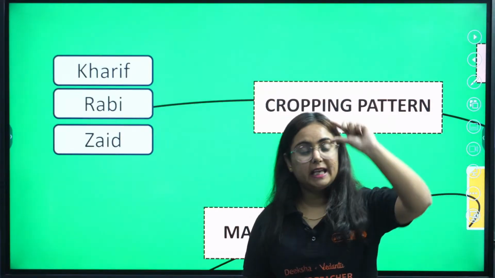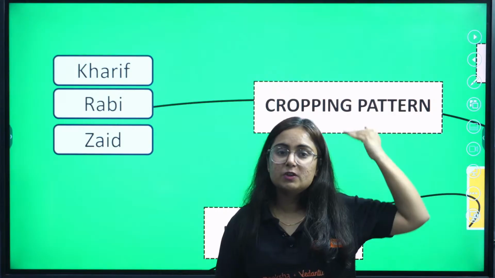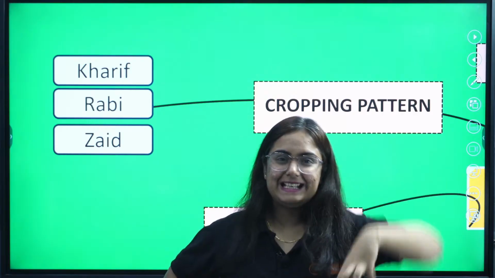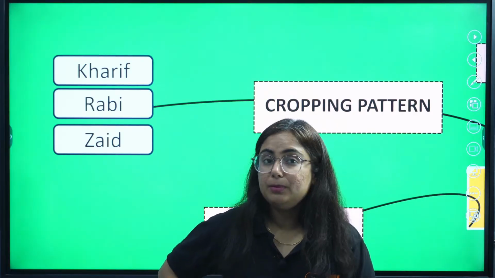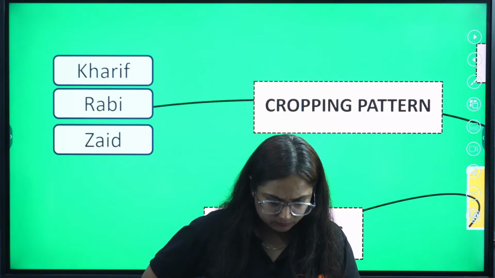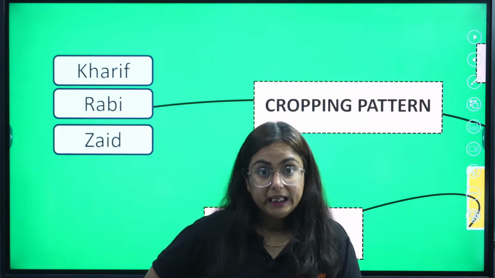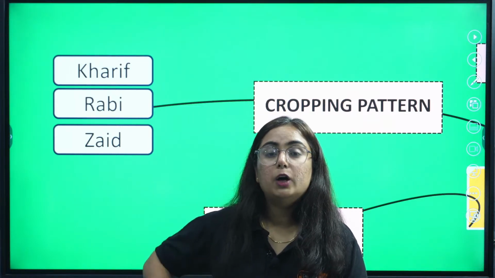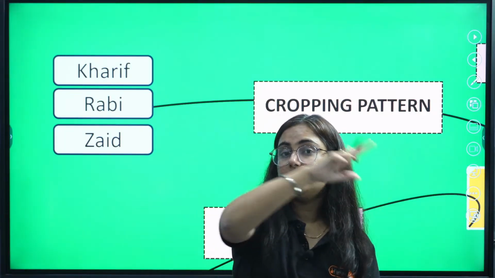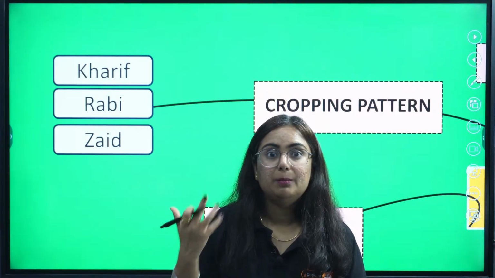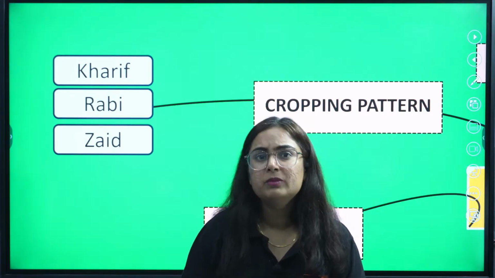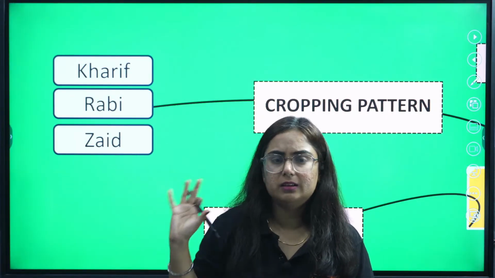K for Kharif. The crops of the Kharif season are grown with the onset of monsoon, that means rainy season. An example for Kharif is paddy, rice. Then we have Rabi, and wheat is an example for that. They are grown in winter and harvested in March, April, particularly when we celebrate Baisakhi. Baisakhi is for the harvesting of Rabi crop only, and other parts of India celebrate other festivals.